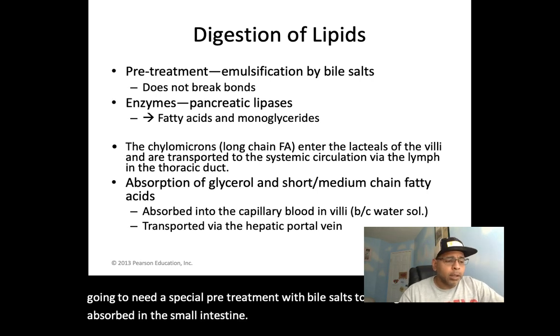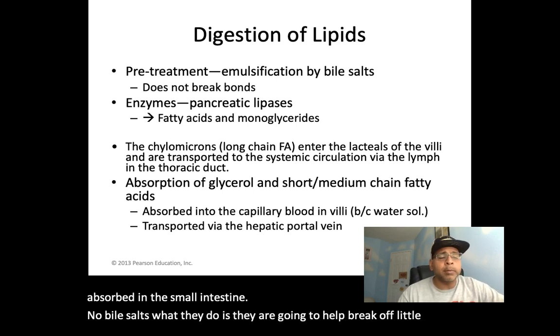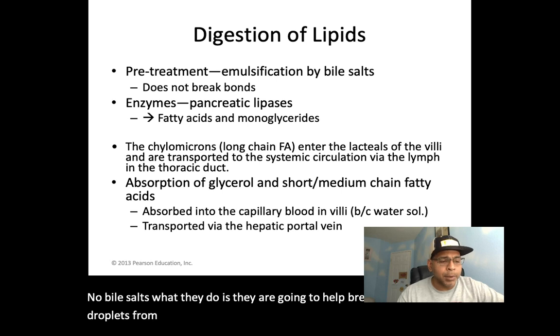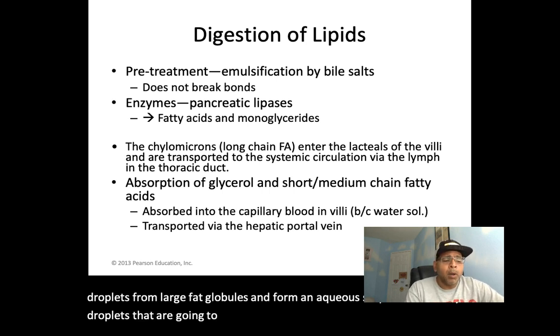Bile salts help break off little fat droplets from large fat globules and form an aqueous suspension of fatty droplets that is called an emulsion.